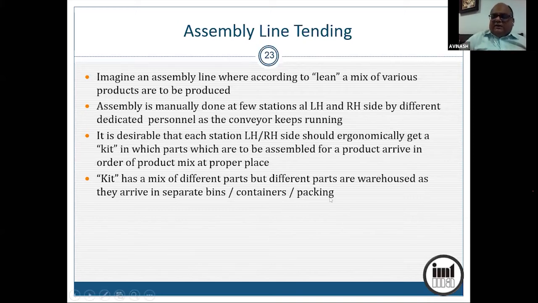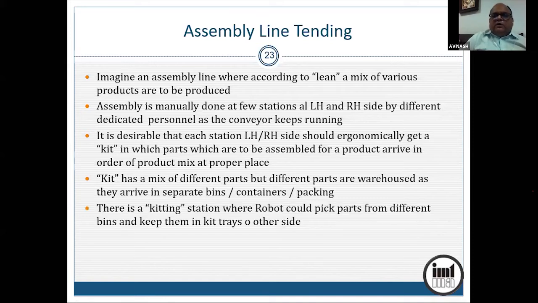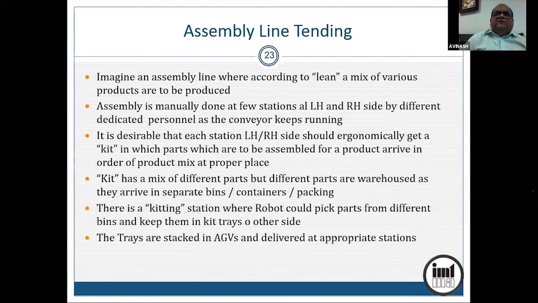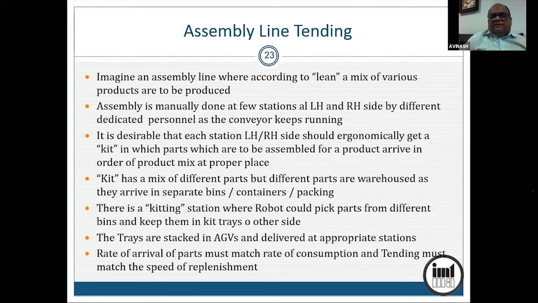So intelligent kitting will have to be done, where there will be a kitting station where a robo will pick the part from a bin or its package and keep it intelligently in a tray on the other side. And the tray will be stacked onto an AGV, automatic guided vehicle, which is nothing but a robotic vehicle. And those trolleys will carry the part to the station where the trays are supposed to go. And obviously the rate of arrival of parts must match the rate of consumption at the line, and tending has to match the speed of replenishment.